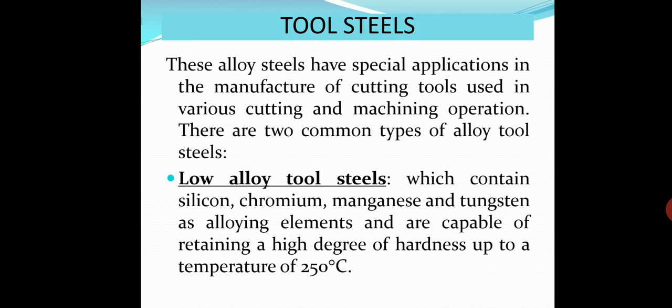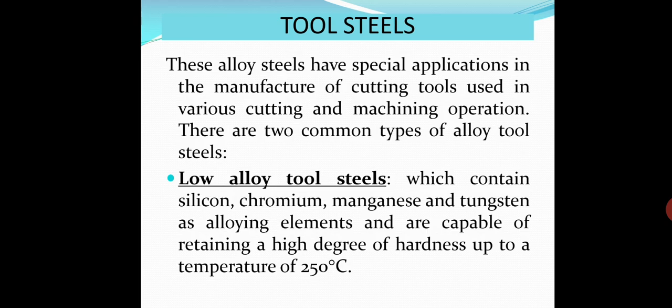Another alloy steel is known as tool steel, because it has special application in the manufacturing of cutting tools. Because it is used to manufacture cutting tools, this steel is known as tool steel.